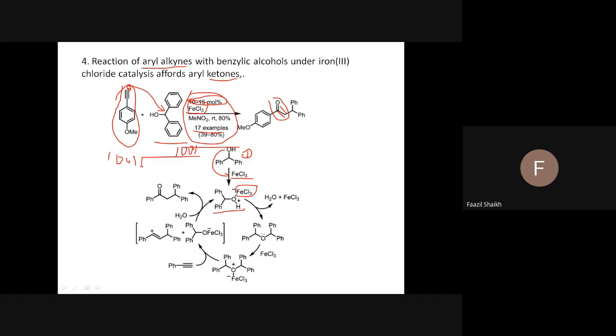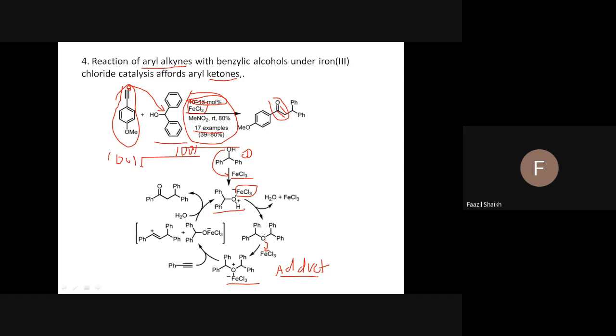This ether is further very reactive. Again, it will attack at this iron, because iron chloride is, again, a Lewis acid. Again, it will form an adduct. You can see this is the adduct. It is a plausible mechanism. Adduct means addition product. Though it looks like an adduct, you can see it's an intermediate also.